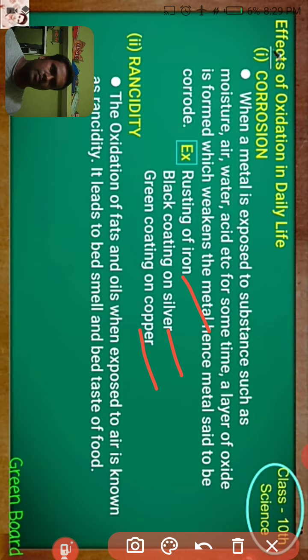When you expose substances made of oils and fats, we can observe bad smell and bad taste in those foodstuffs because of rancidity, right?